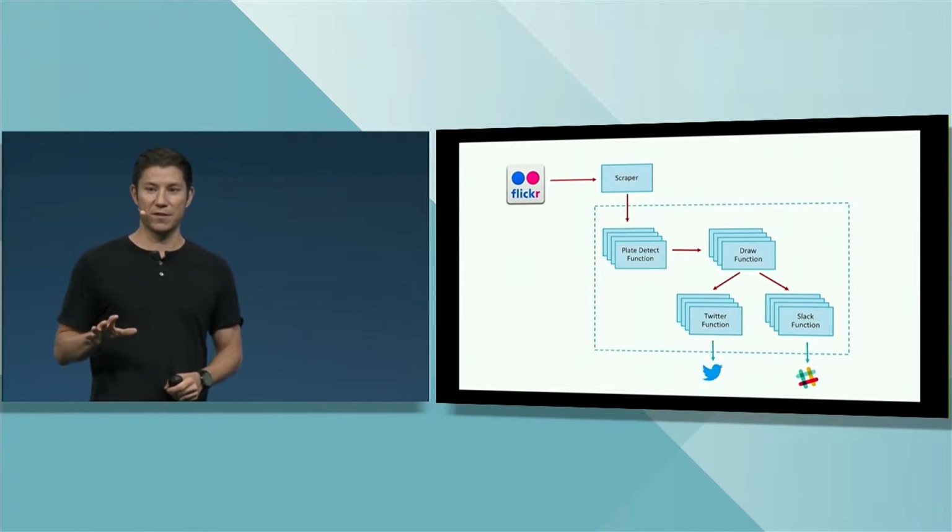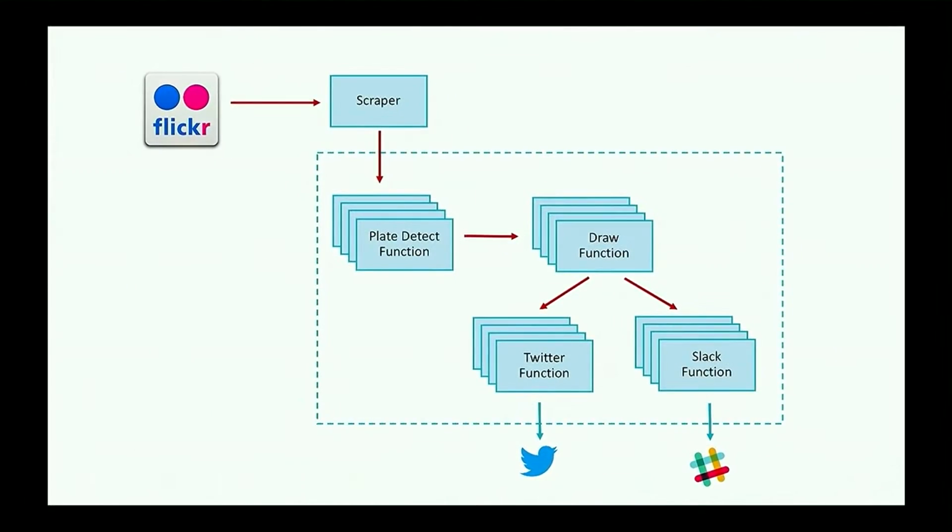So in order to show this, we built a demo app called Vista. If you look at this application, it consists of 5 functions. And basically what it's doing is pulling images from Flickr of cars, detecting the license plate on that car, getting the actual value of the license plate using the OpenALPR library, which is an open source library. And then it uses OpenCV to draw a box around the license plate and send all of that information to both Twitter and Slack. As you can see, we have a number of red arrows here. And those are no-nos. That's where we have hard-coded invocations of each function from the previous one in order to call them. It's almost an anti-pattern when it comes to microservices and functional development.